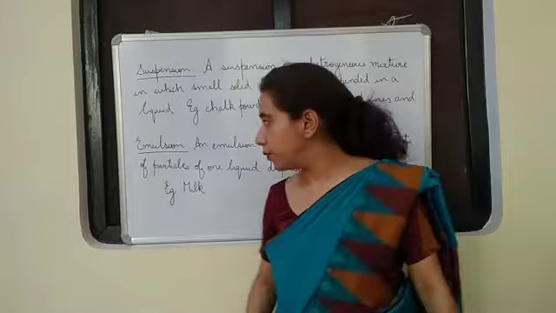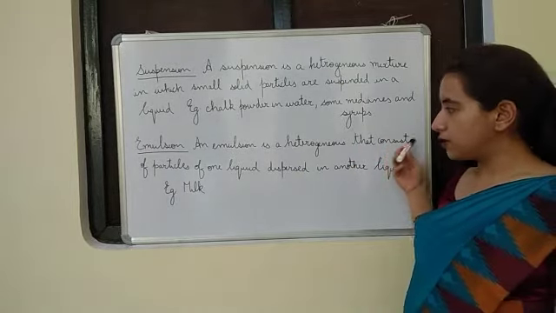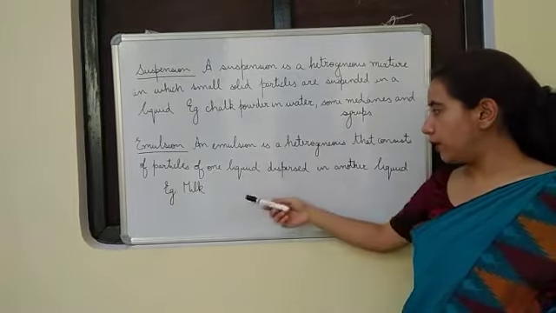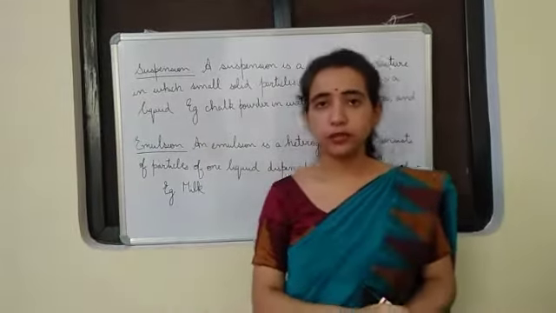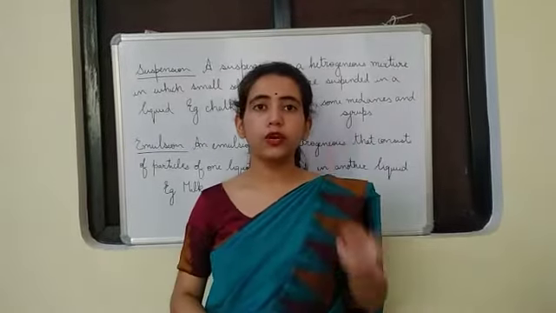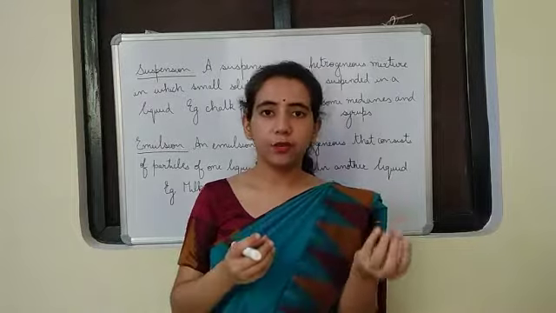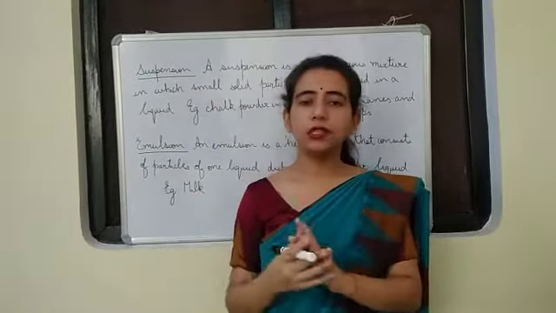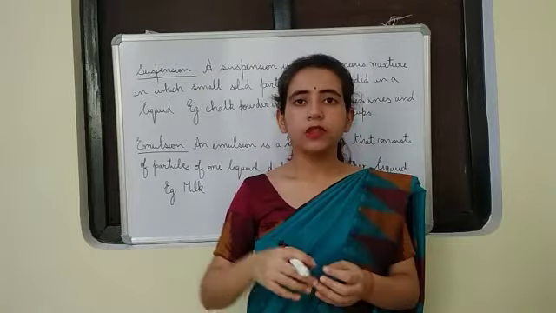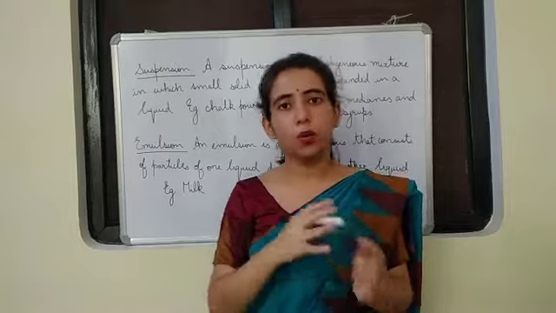And the next term is emulsion. An emulsion is a heterogeneous mixture that consists of particles of one liquid dispersed in another liquid. An emulsion is also a heterogeneous mixture in which we take two immiscible liquids. So what will happen? One liquid will remain dispersed in another liquid. It will not dissolve because they are immiscible liquids. They won't be mixed thoroughly, but they will somehow remain dispersed in one another.